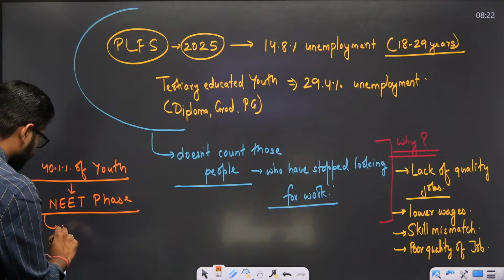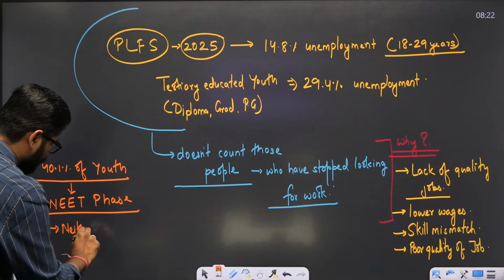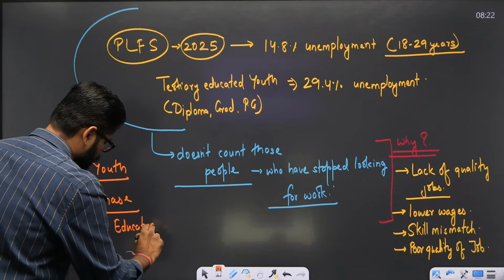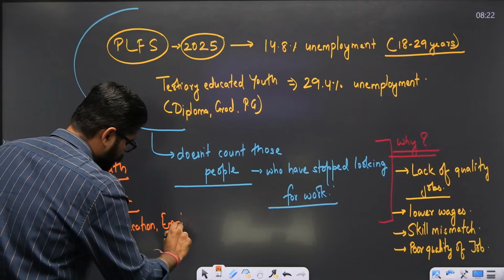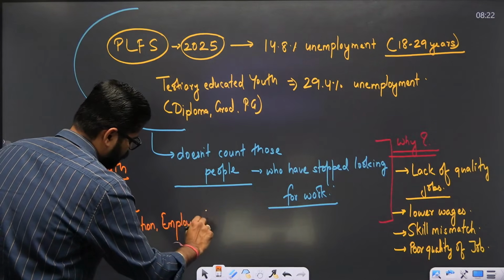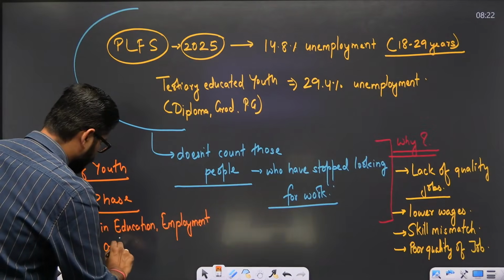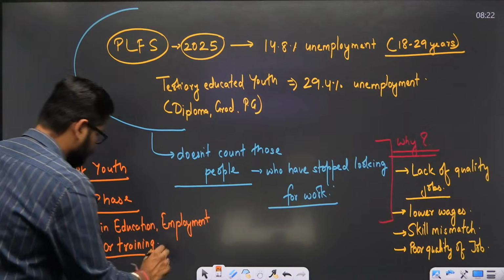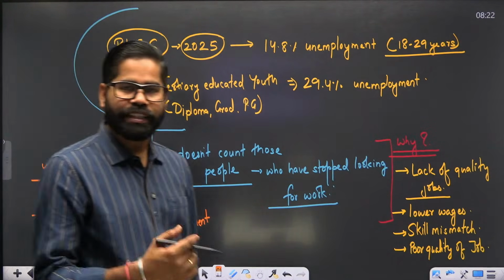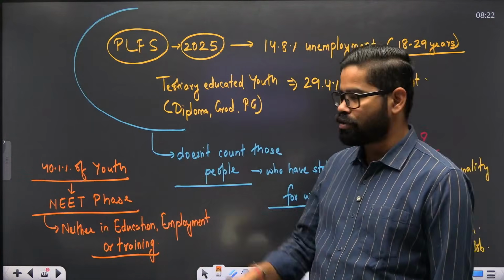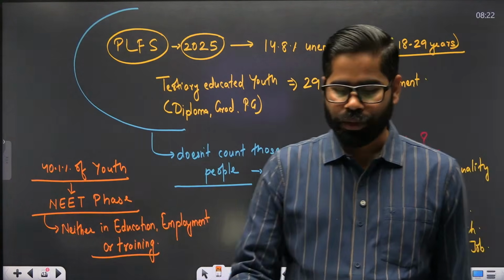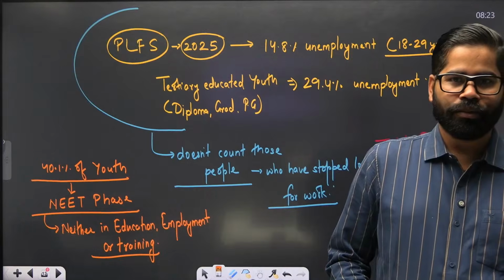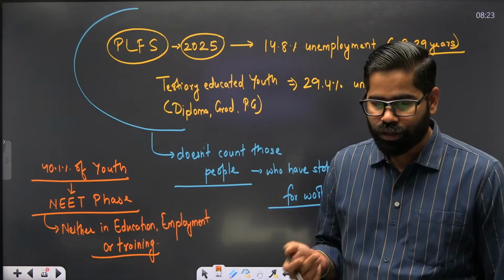It stands for neither in education, employment, or training. So we have 40.1% of the youth in the NEET phase. So we see that a large number of people are in fact not looking for this.